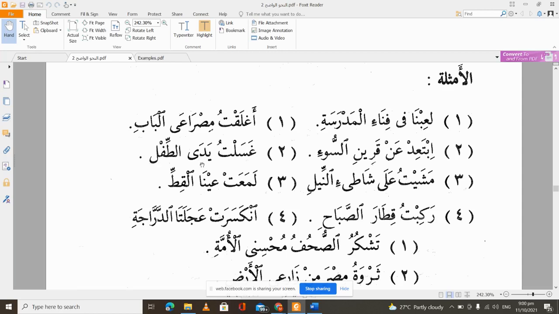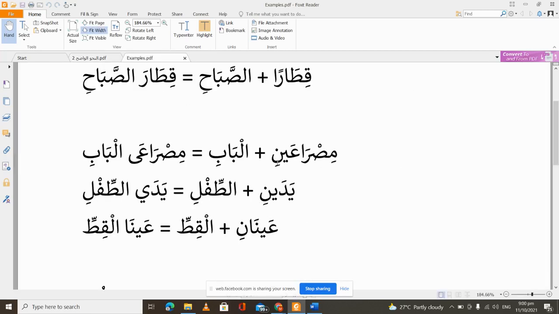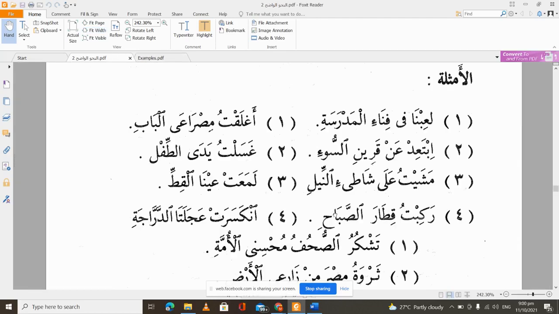But because it is now in a state of nasb, as the maf'ul bihi in this case, it now becomes yadayni. So if we look at my breakdown here, ghasaltu yadayni, I washed two hands, just two hands. Which two hands? Our mudafu ilayhi now comes to specify for us that those two hands belonged to the child. So we now say yadayi tifli. And that is what we have in our core here.